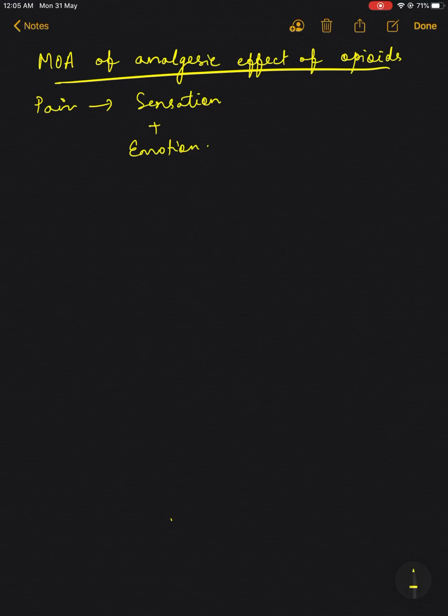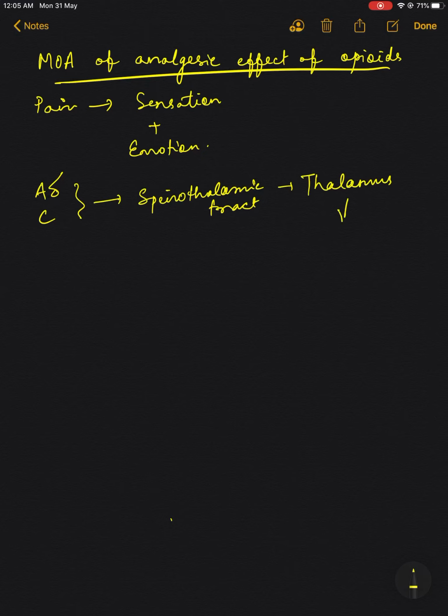Now coming to, in short, the pain pathway, pain is usually carried by A delta fibers and C fibers. These are carried to the spinothalamic tract, then from the spinothalamic tract to the thalamus, then from the thalamus to the cerebral cortex.